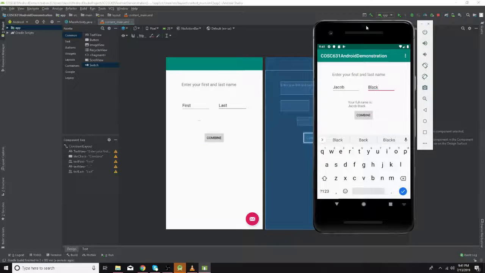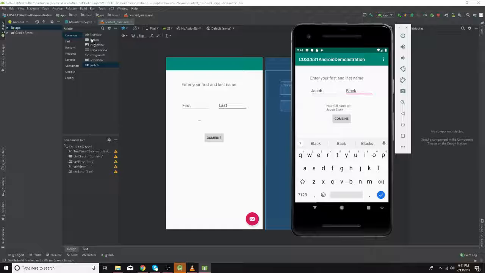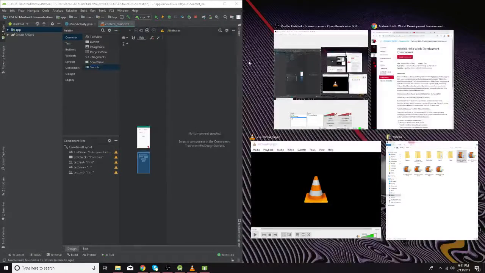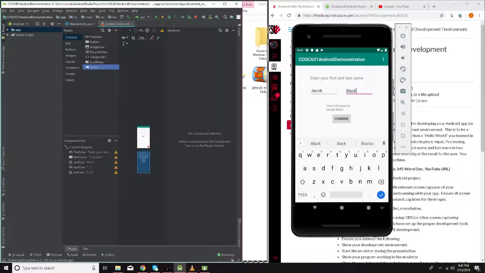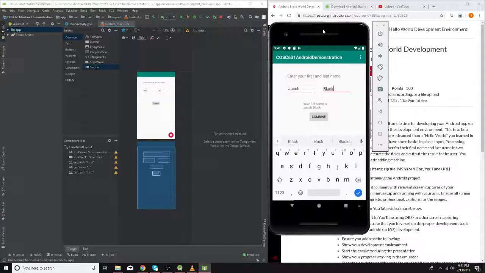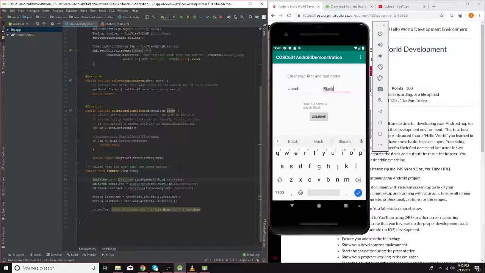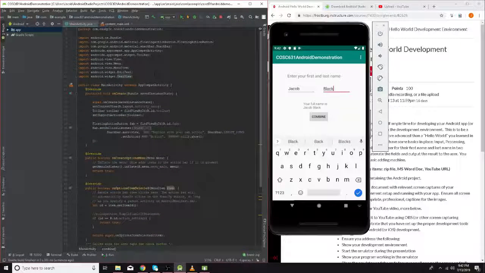So now we're going to take a look at the code behind this. Make the screen a little bit prettier. Alright, so going into the code here, scrolling up to the top, at the very beginning we've just got a variety of import statements that are required for development in Android.